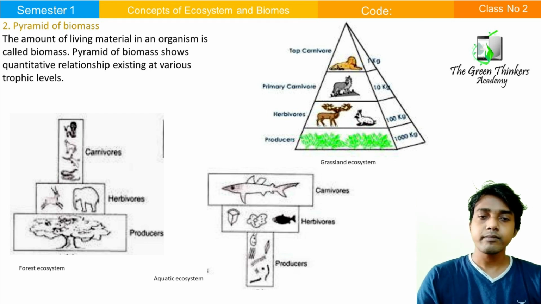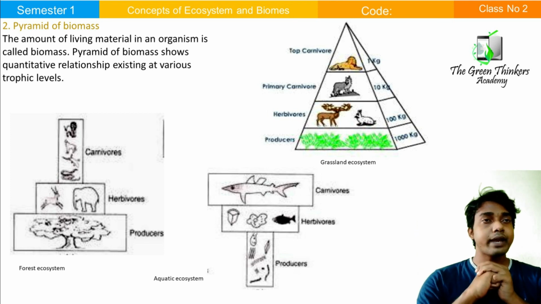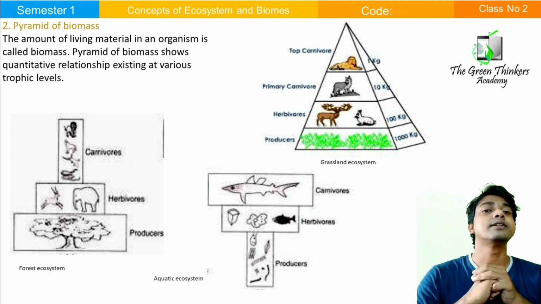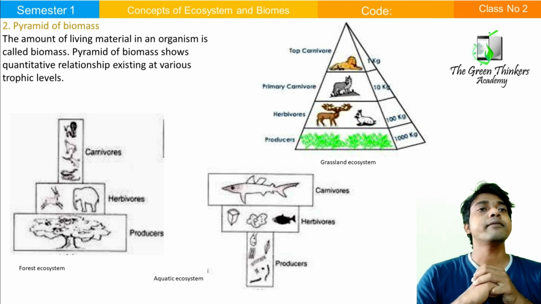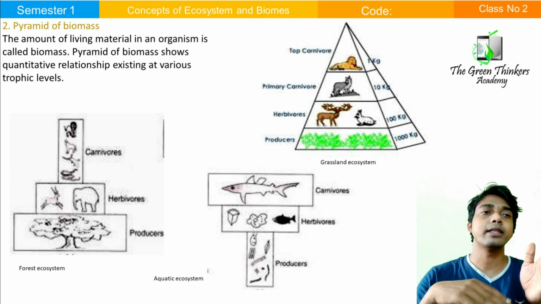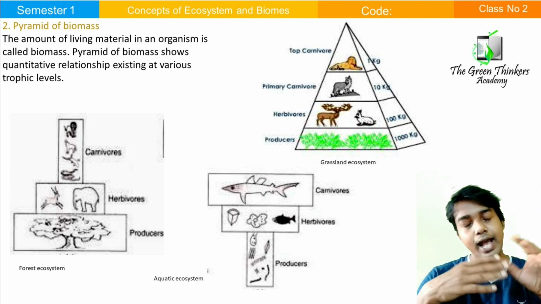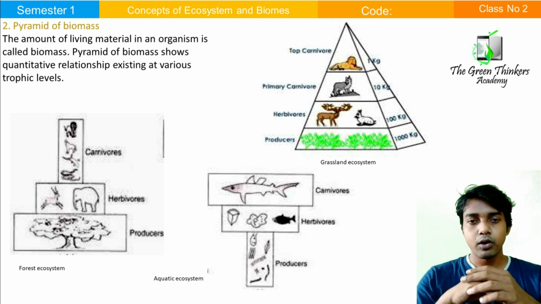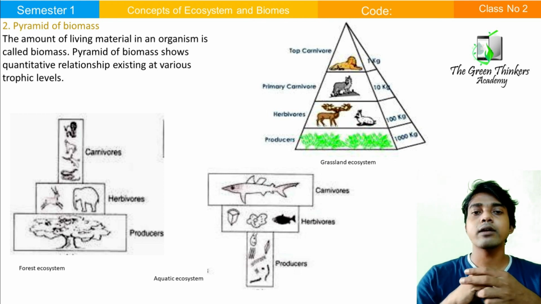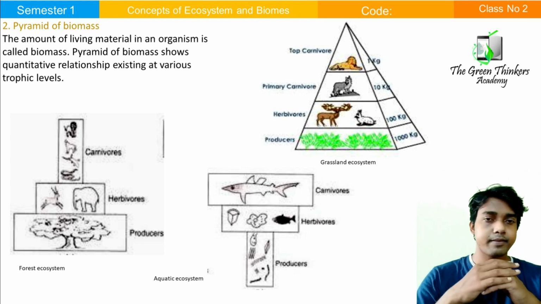Okay, now we come to the pyramid of energy. In an ecosystem, the pyramid of energy shows the amount of total energy trapped by the organisms at each trophic level in a unit area and in a unit time. We all know from where we get energy. We get energy from the sun.